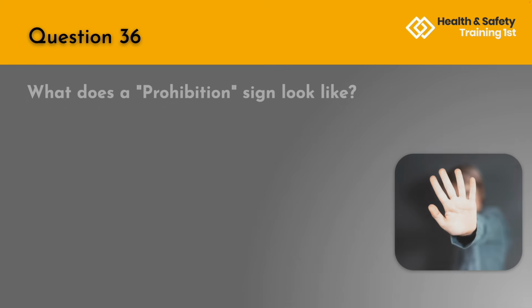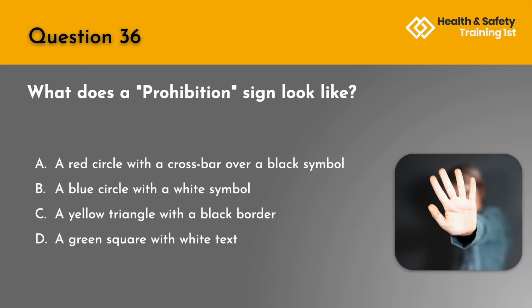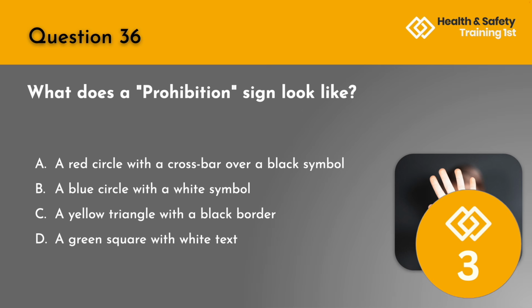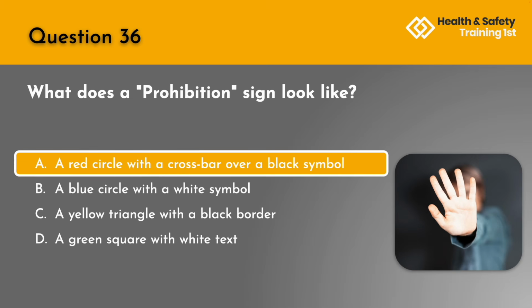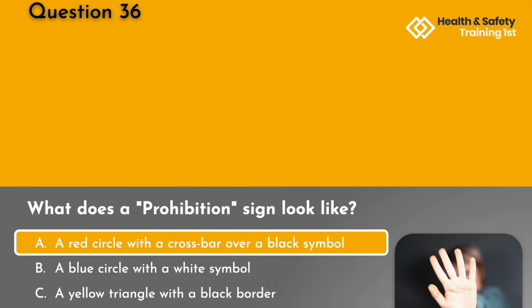Question 36. What does a prohibition sign look like? A. A red circle with a crossbar over a black symbol. B. A blue circle with a white symbol. C. A yellow triangle with a black border. Or D. A green square with white text? The correct answer is A, a red circle with a crossbar over a black symbol.